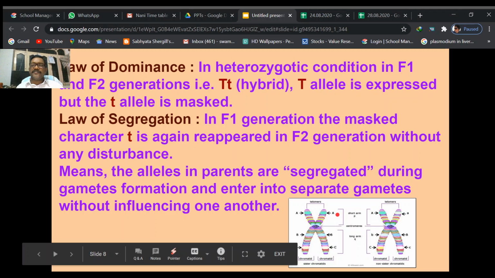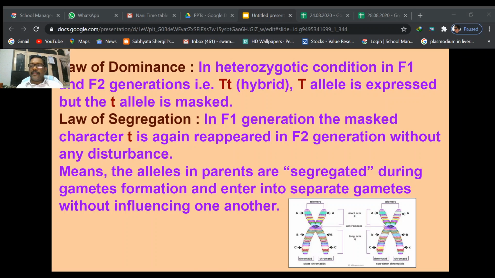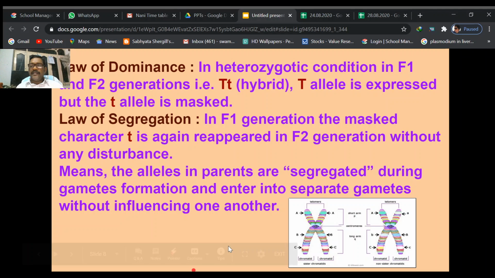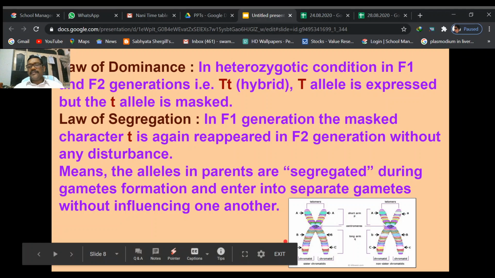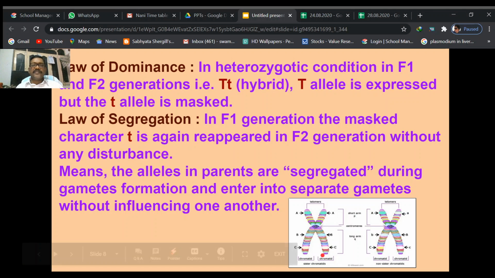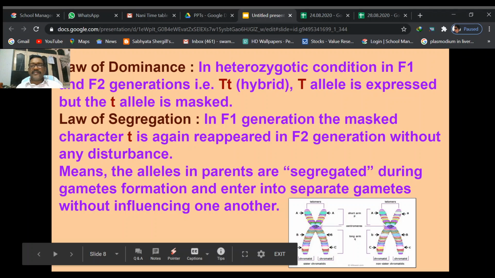Imagine these two alleles are present on two different chromosomes at the same locus, which determines one character. During the gametes formation, what happened? These two alleles present on these two chromosomes are separated and enter into separate gametes. That is called the law of segregation.